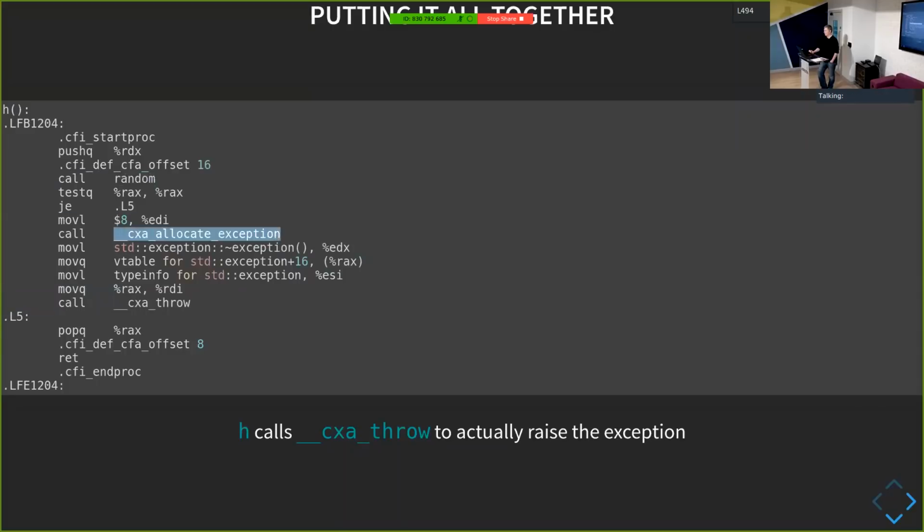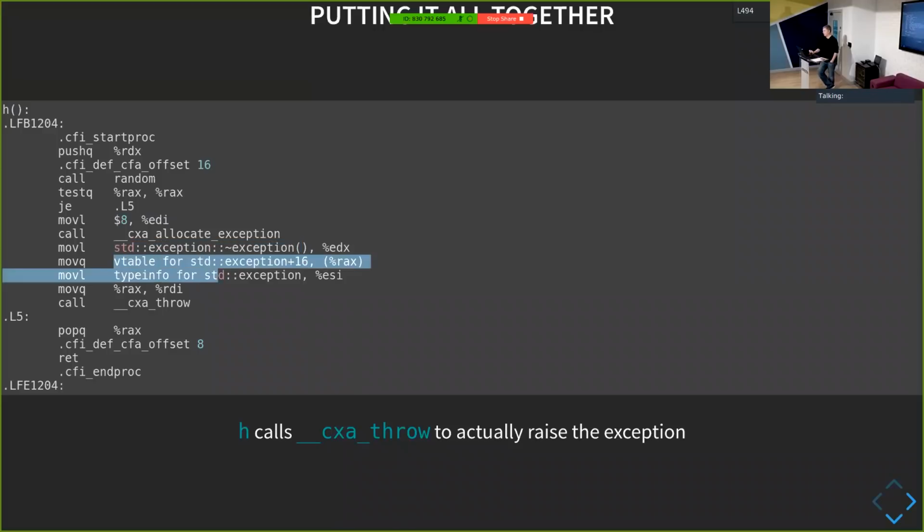We allocate one. So the problem with allocating exceptions is we can't actually call malloc. We're unlikely to be able to use the stack because the exception handling may actually use more of the stack than we use ourselves. So we need to have a special space to put our exception objects. So this is really just a call to a specialized version of malloc. I'm allocating an 8-byte object, right? I'm passing the destructor for this object into EDX. EDX is one of the registers used as an argument to a function later on.